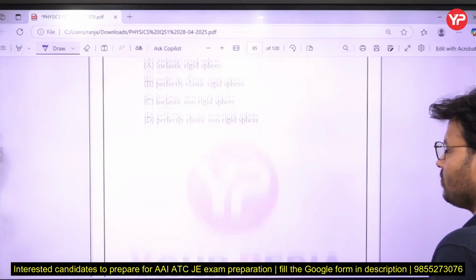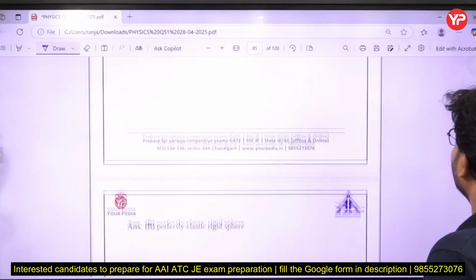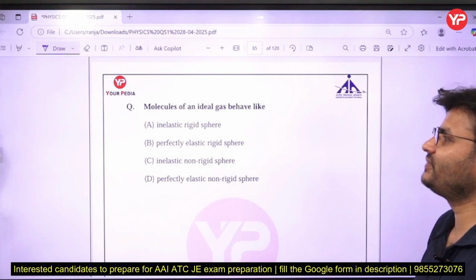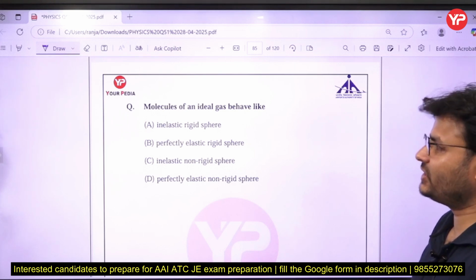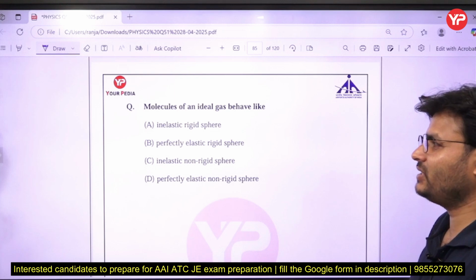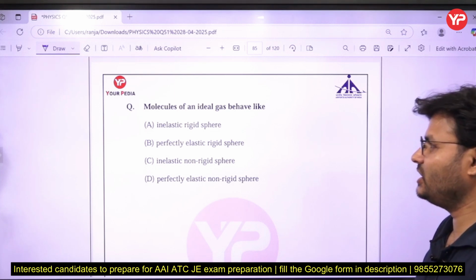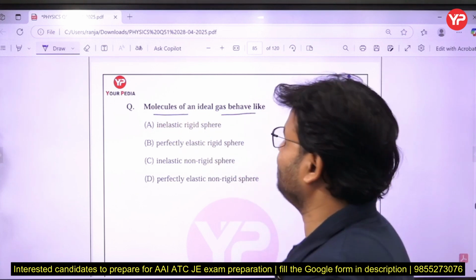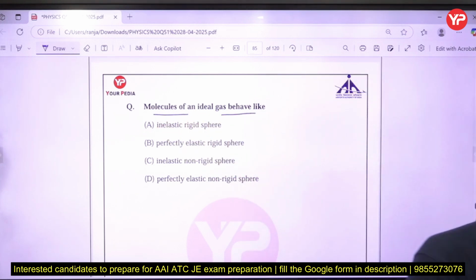Next question. Molecules of an ideal gas behave like: inelastic rigid sphere, perfectly elastic rigid sphere, inelastic non-rigid sphere, or perfectly elastic non-rigid sphere. If you talk about an ideal gas, what do you mean by ideal gas?